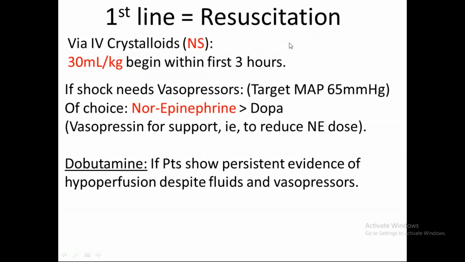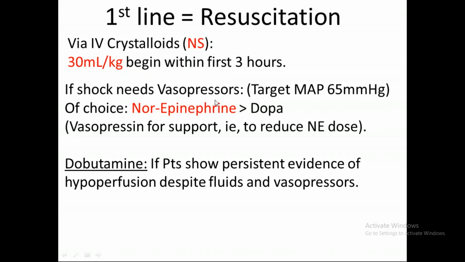And if the patient is in shock, it needs vasopressors. The target mean arterial pressure is 65 mm of mercury. This was in our definition of septic shock, right? So the patient will need vasopressors, and the vasopressor of choice is norepinephrine. We can also use vasopressin, but that is only for support. Support मतलब to reduce the norepinephrine dose, है ना? But the primary vasopressor of choice is norepinephrine.